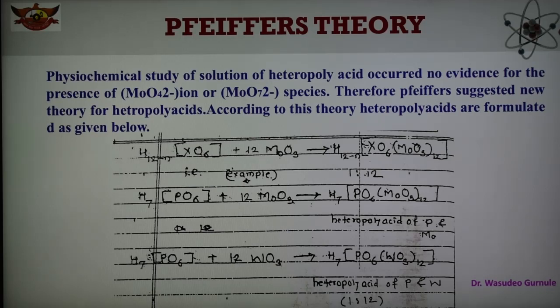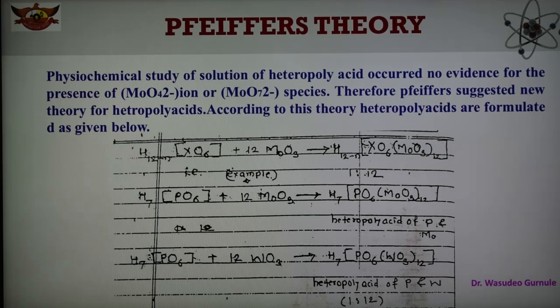It is observed that in the solution of heteropoly acid there is no evidence for the presence of molybdate ion, that is MoO4 2- ion, or MoO7 2- ion species. Therefore Pepper suggested a new theory for heteropoly acids. After the study of heteropoly acids, there was no evidence for the presence of molybdenum oxide, and therefore Pepper suggested a new theory for the heteropoly acid.